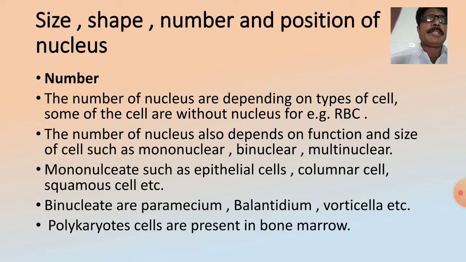Mononucleate cells are, for example, epithelial cells, columnar cells, squamous cells, etc. Binucleate examples are Paramecium, Balantidium and Vorticella, which are protozoans. Polykaryotic cells are present in bone marrow, which means multinucleate cells are present in the bone marrow, as well as Opalina, which is also a protozoan having a number of nuclei.